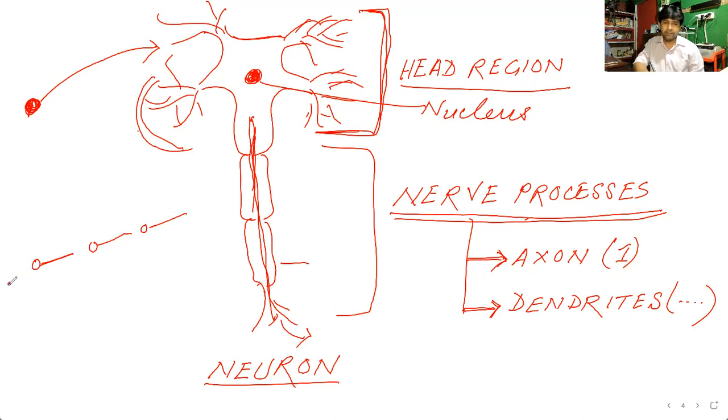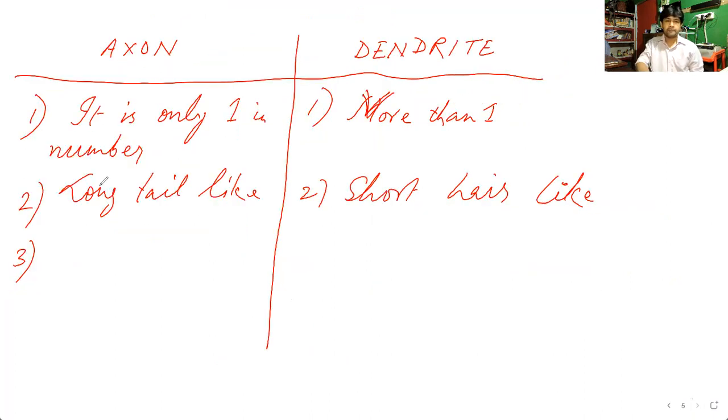When an impulse is produced, it first goes into one cell, then goes out through that cell to the next cell, and after coming out from that one, it goes to the third cell. Like this, it continues from one to another. So these nerve impulses are brought inside the neuron by the dendrites, and from the neuron they are carried out by the axon. So you can write as a difference that the axon